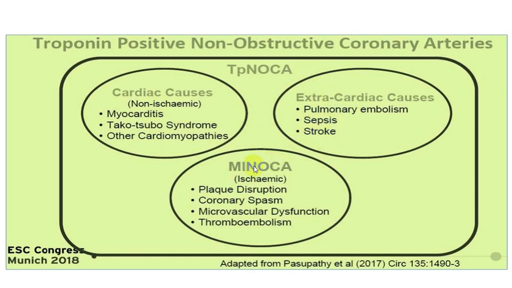That's why this is mentioned as troponin positive with non-obstructive coronary artery disease. So these are all the conditions which can produce it. But MINOCA is myocardial infarction with non-obstructive coronary artery disease, like plaque rupture, coronary artery spasm, microvascular dysfunction, thromboembolism.